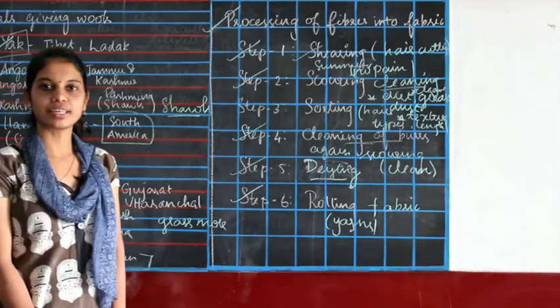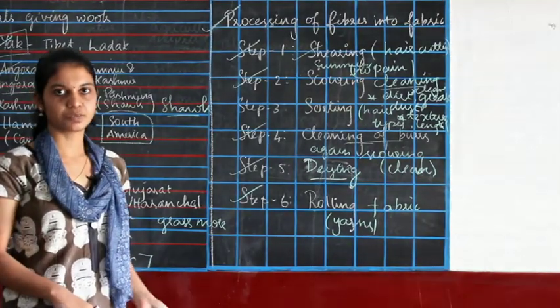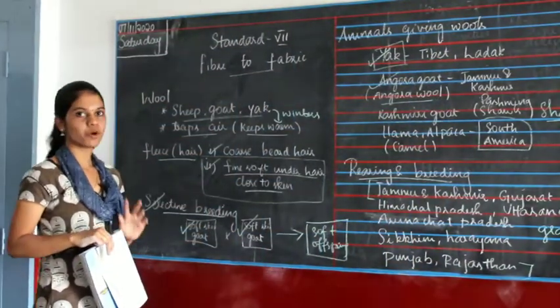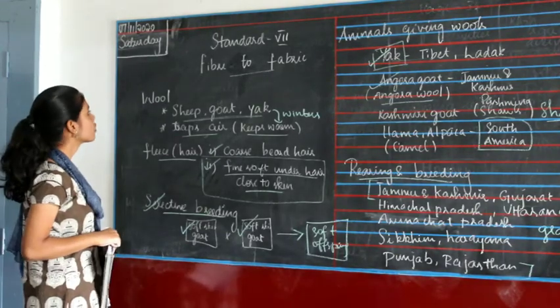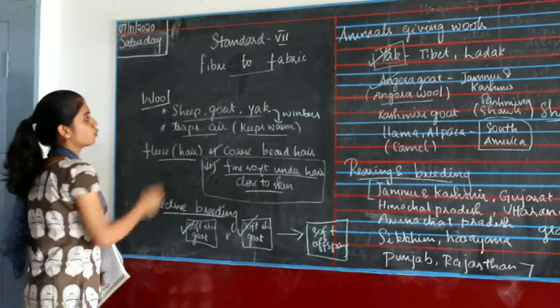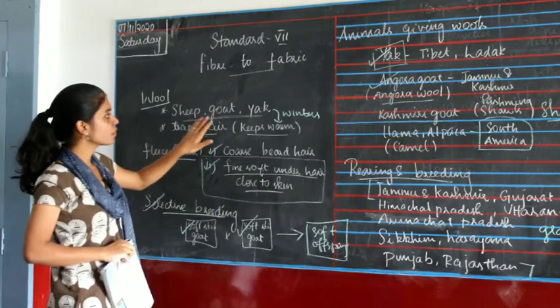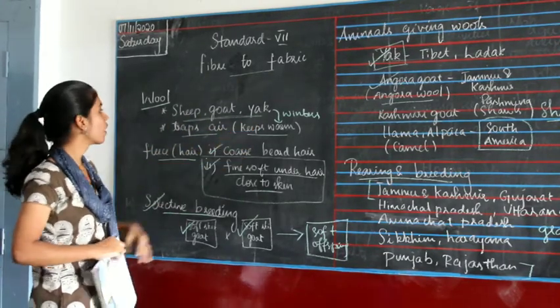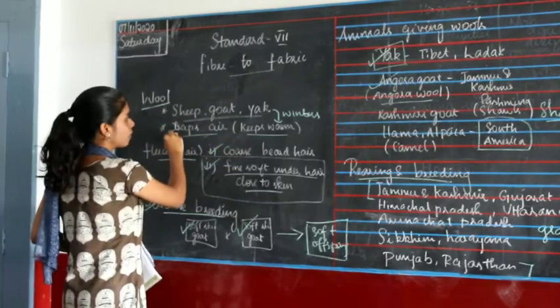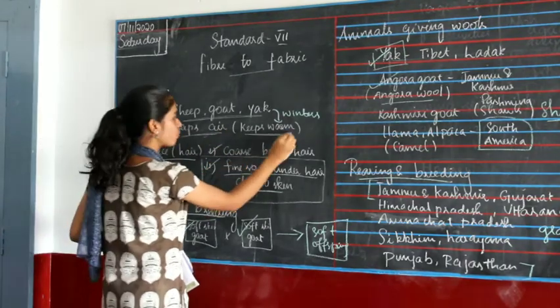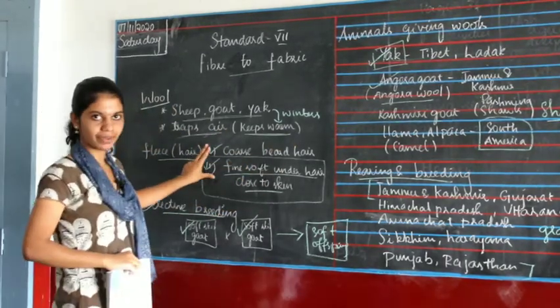So that's all for today's class. Read the textbook once. I'll just give you a recap of whatever we learned today. So we started with wool. Wool is obtained from sheep, goat and yaks. This wool helps them trap the air so that they will be warm.